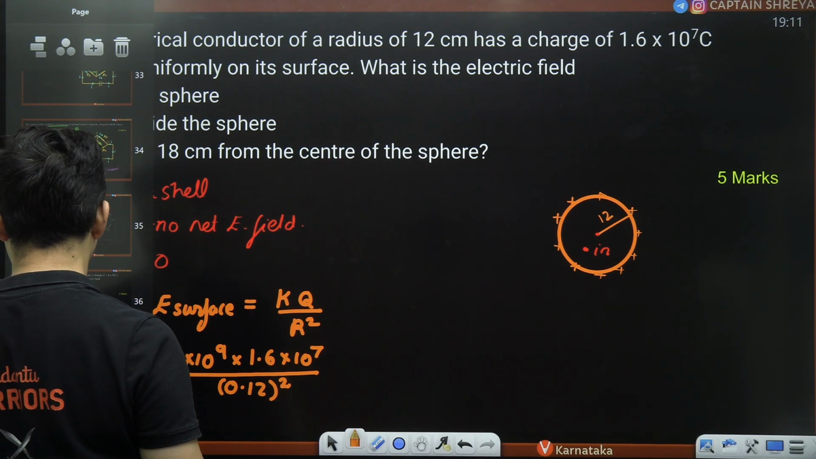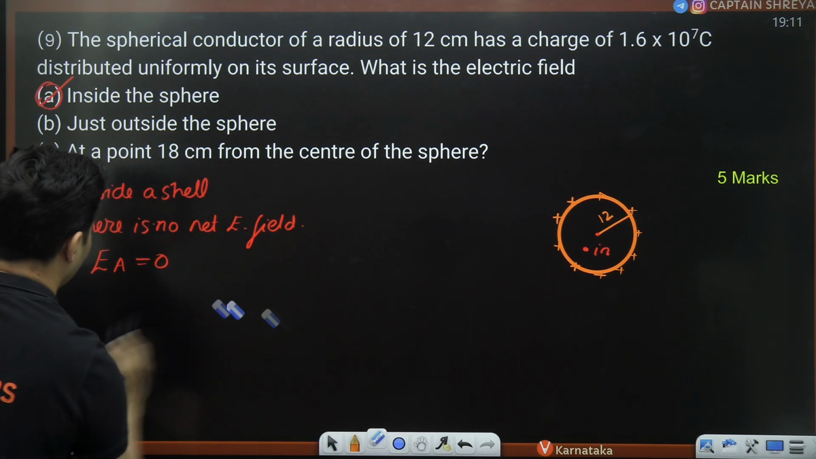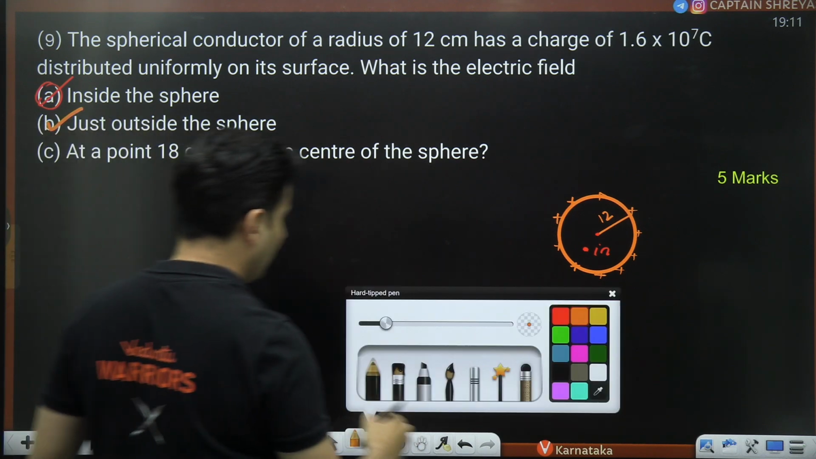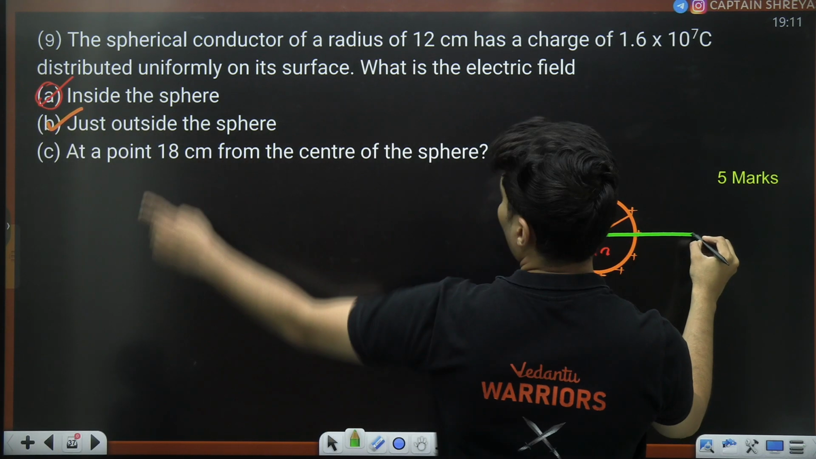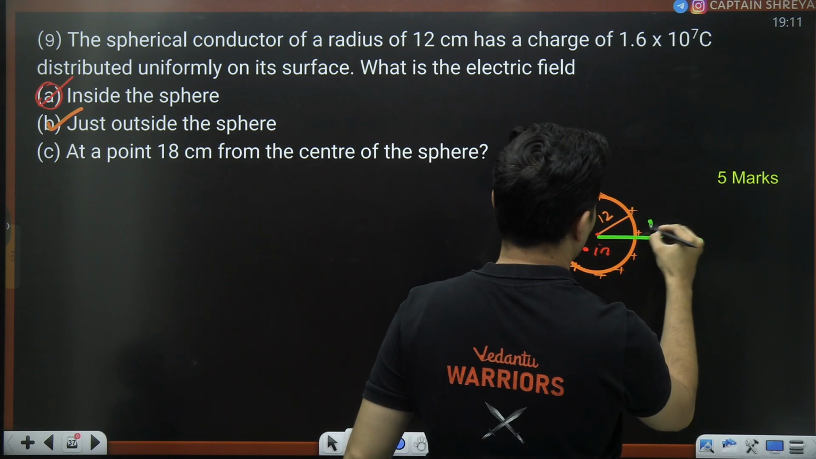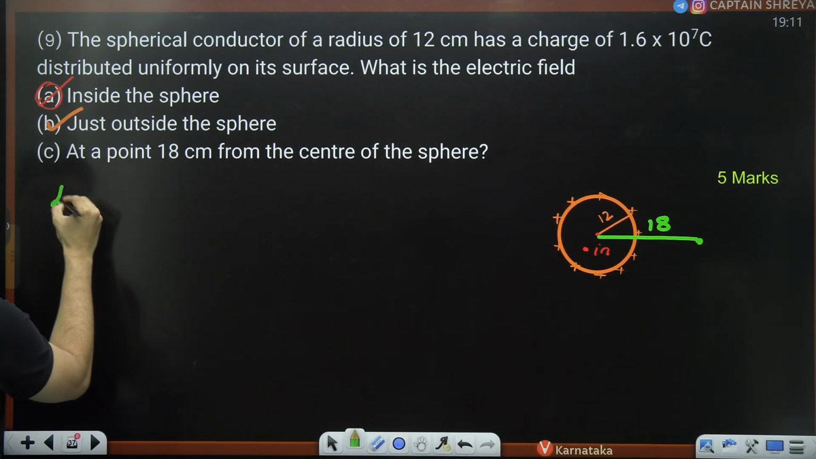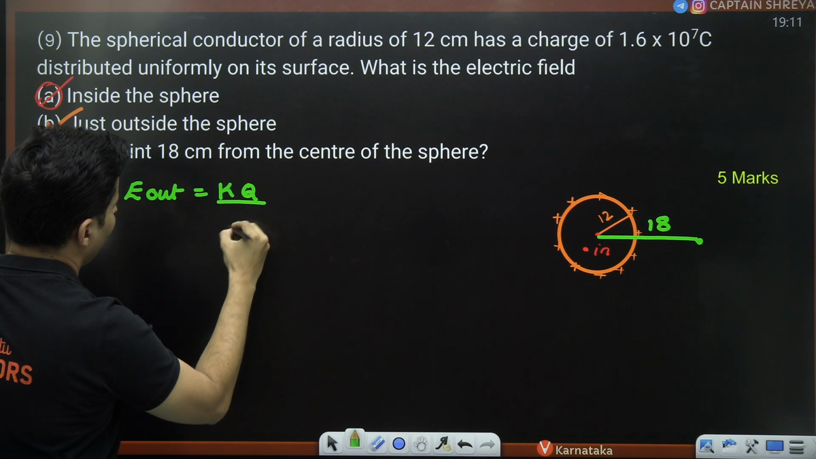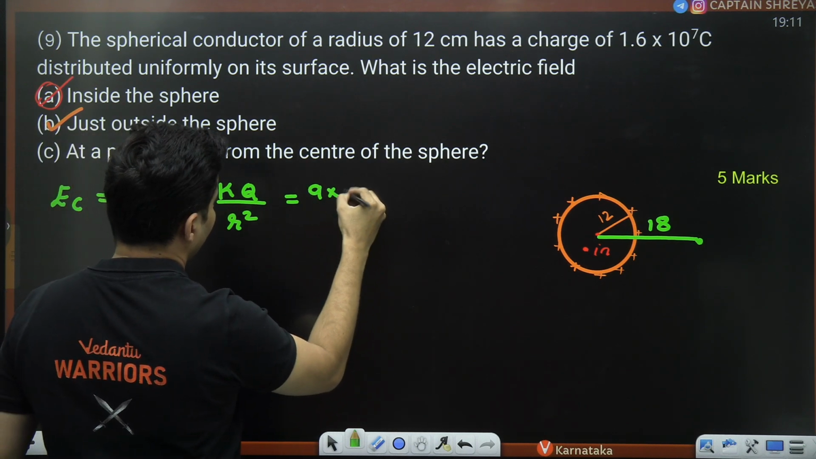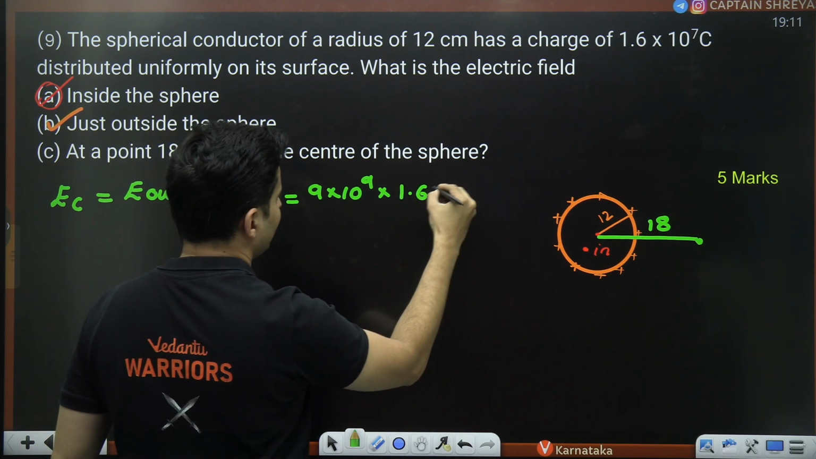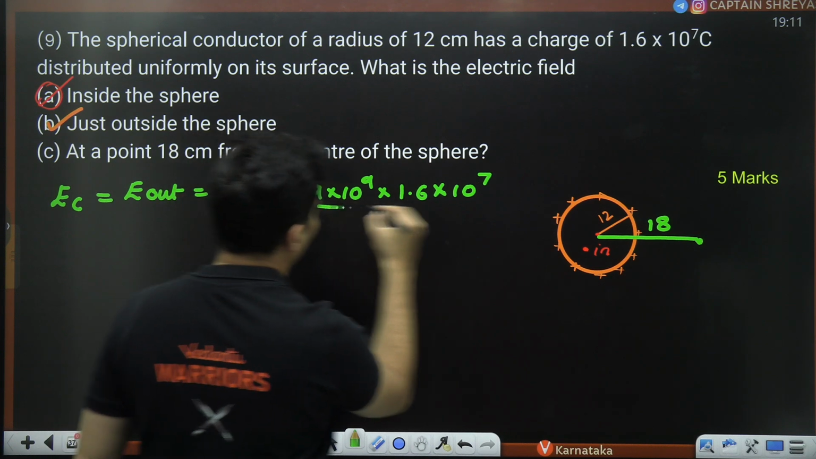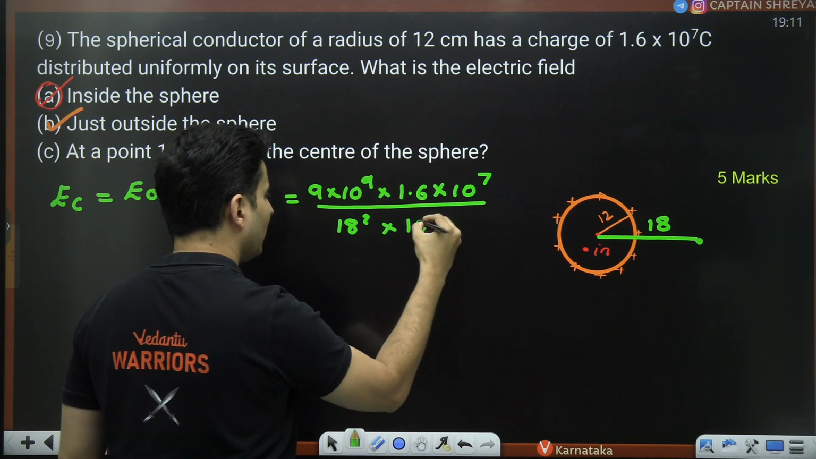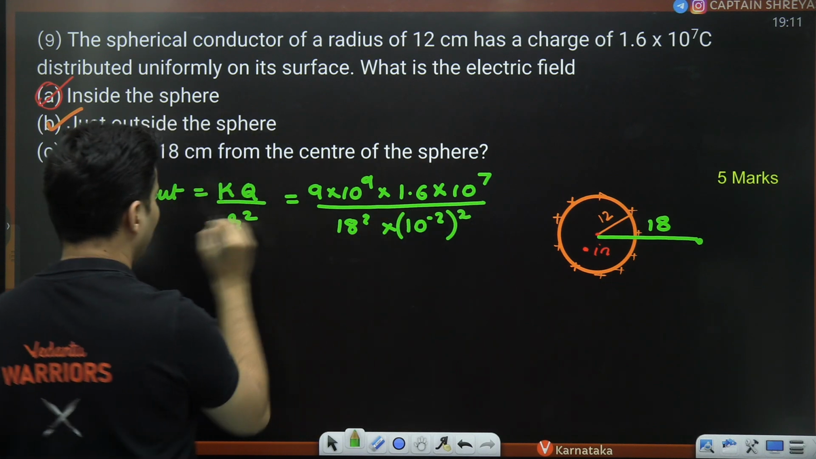Now let's do the last part. The last part is at a distance of 18 centimeters, if I'm not wrong. So this was also done, now I want to find it over here. How far is that point? 18 centimeters. So the electric field for C, which is the electric field outside, is kq by r square. K is 9 into 10 to the power 9, charge 1.6 into 10 to the power 7, guys, whole thing divided by r. R is 18, so 18 square, but it is in centimeters, so 10 to the power minus 2 meters, and square it over here.